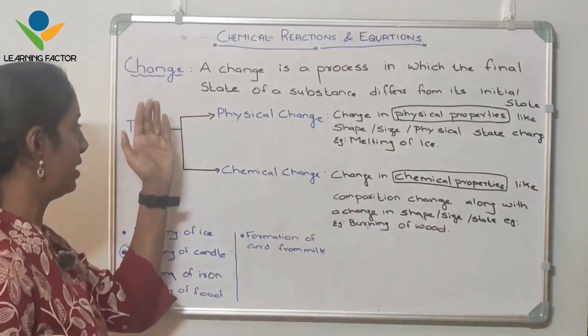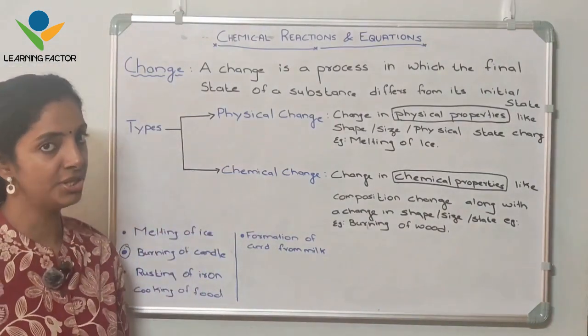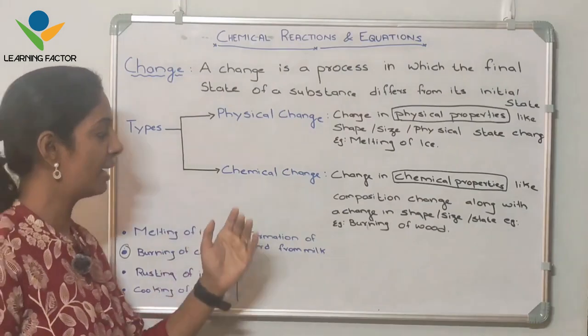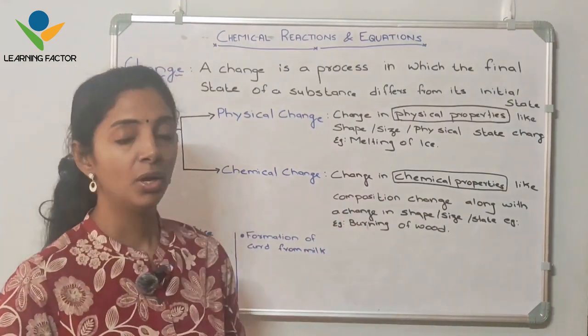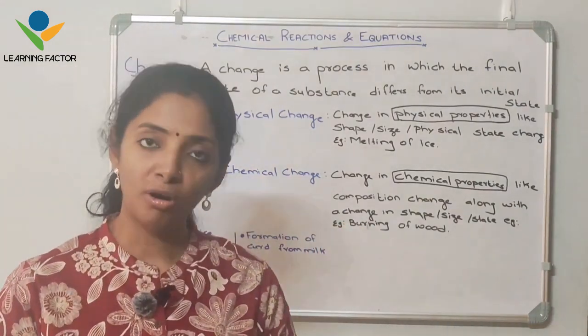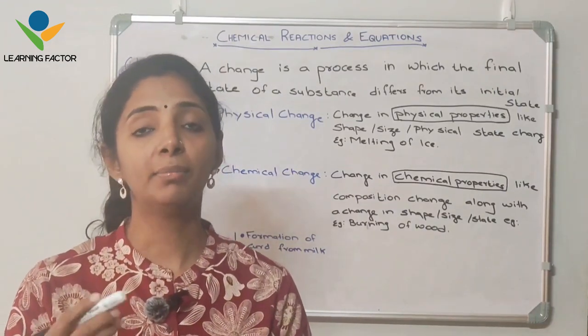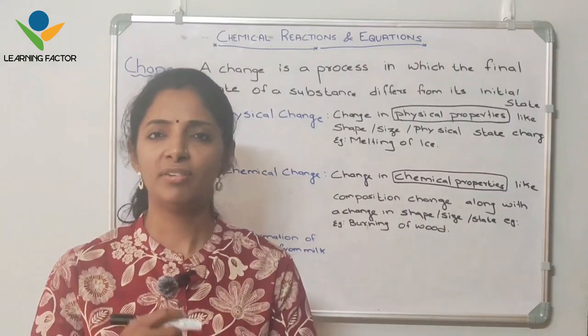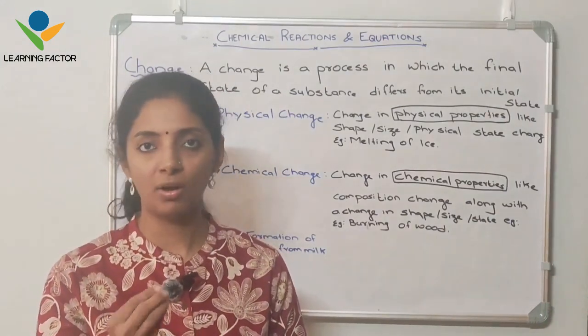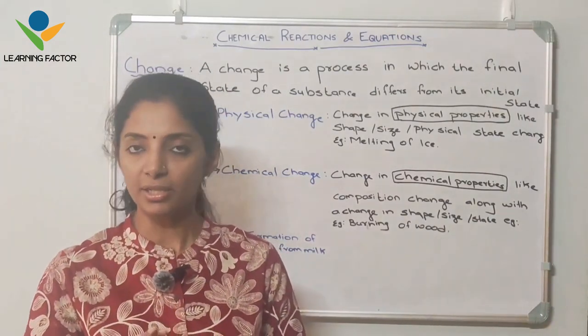So changes are of two types: physical change and chemical change. An example of chemical change is burning of wood. Whenever a substance is burned, it combines with oxygen. Without oxygen, burning does not occur.